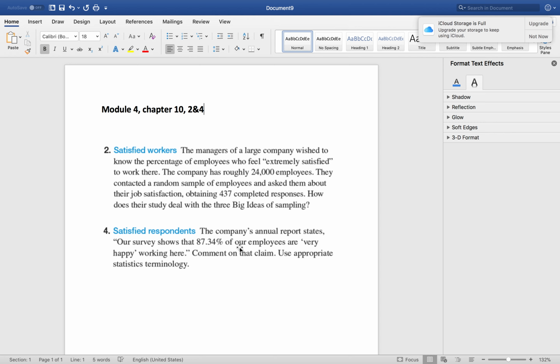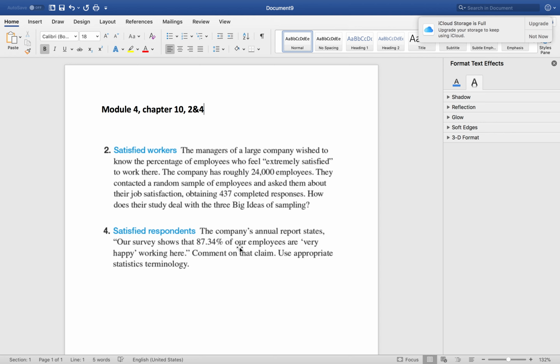Okay, so for me, I said 87.34% of the sample population is very happy working there, which should be a relatively accurate distribution or a relatively normal distribution for the whole population. This is a relatively strong claim because it is a high percentage. So basically it's saying that 87.34% of the employees are very happy working there.